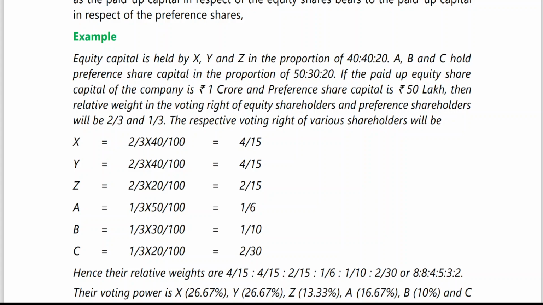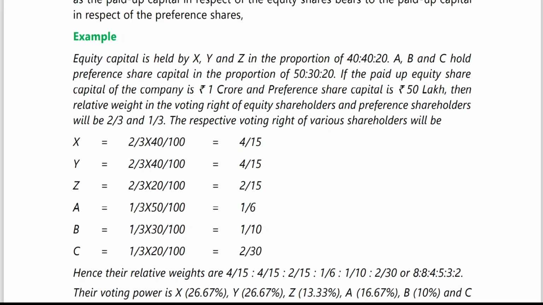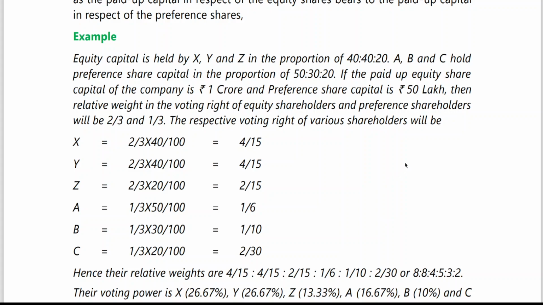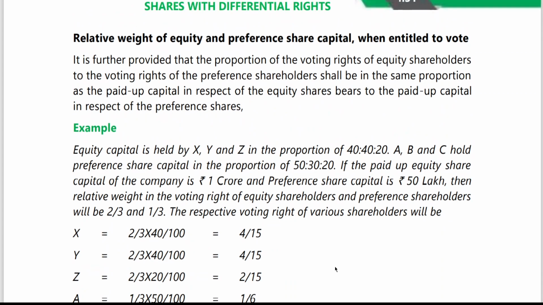I think you got the clarity of thought on how you got these percentages. 8:8:4:5:3 means 8/30. 8/30 into 100, if you want, you can see, is 26.67%. Their voting power is based upon their shares, no? Based upon their proportion of shares. Since X and Y have the same shares, their voting rights are 26.67% and 26.67%, whereas Z's voting right is 13.33%.